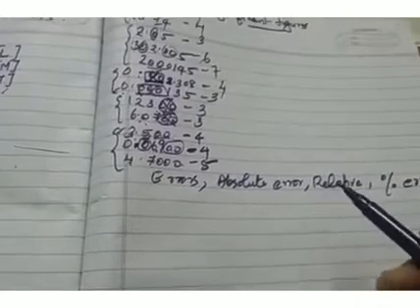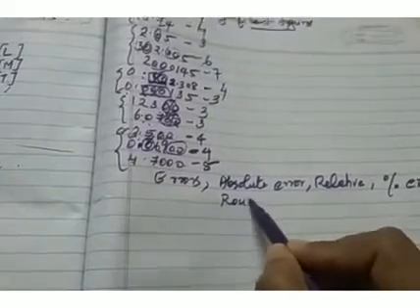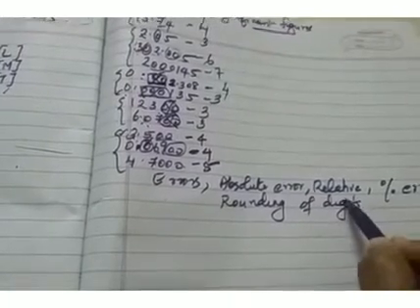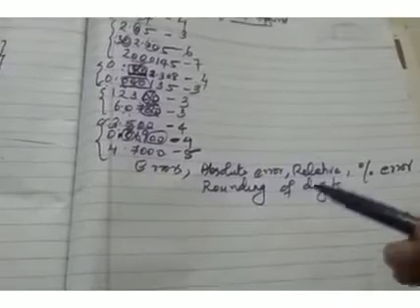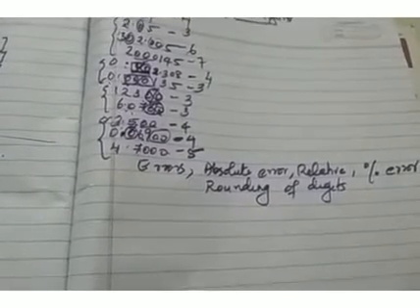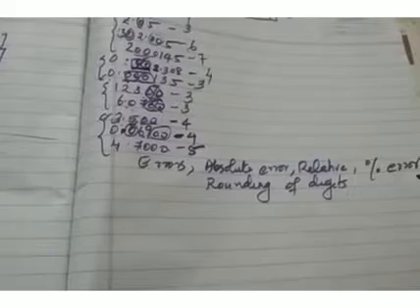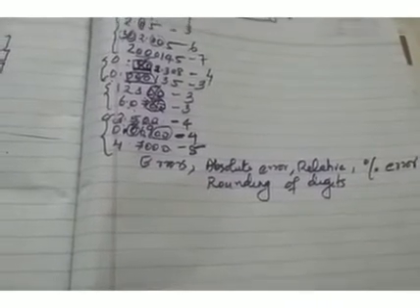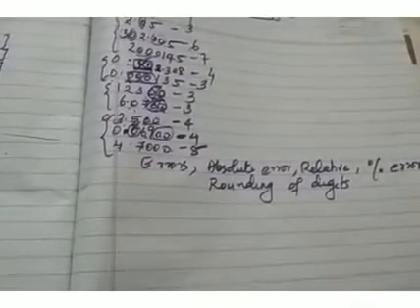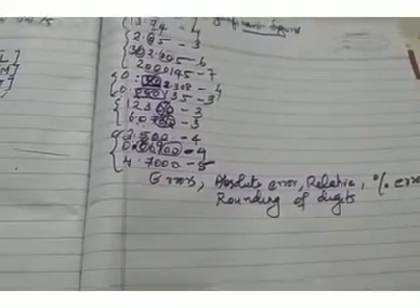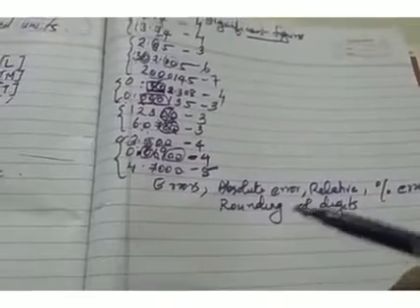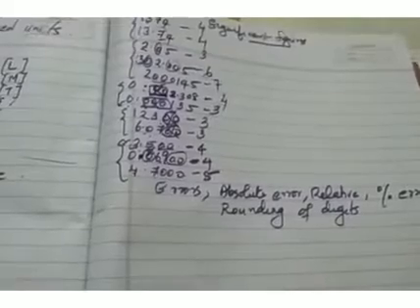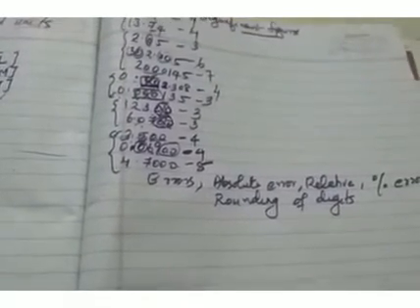Rounding of digits is also very important. You must practice the problems related to rounding of digits and errors. I have already given a number of problems to practice, so go through those problems again and again, and be thorough with the calculation part. With this I am concluding the revision of the first chapter, and we will continue this session with the revision of the next chapters.